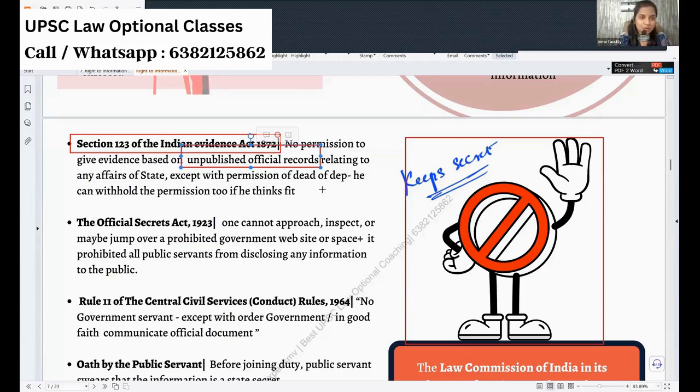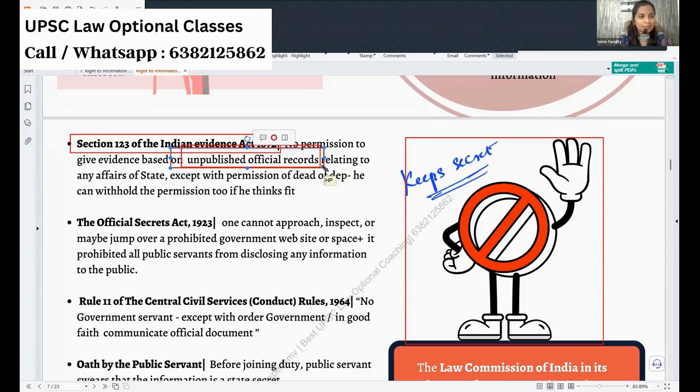But they will publish in such a way that it is not known to others. Like that they will do, and they will keep it as a secret. Now, if that involves any corruption charges, the court will need that particular document. Can the court ask for that document? No, it is precluded by section 123. It says that any unpublished official records cannot be asked for, even when the court needs them, and they can be sought only with the permission of the head of the department.